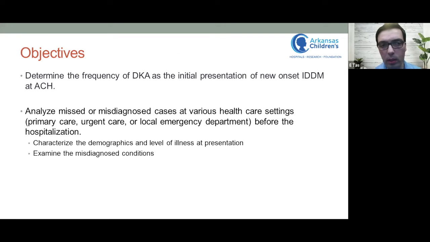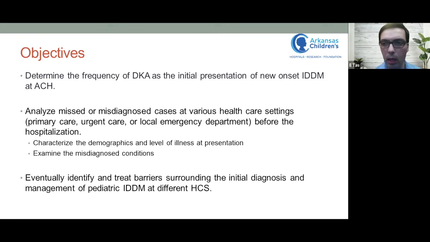So the objective of our study was to determine the frequency of DKA as the initial presentation of new onset diabetes, especially among those with delayed presentation, which we basically combined missed and misdiagnoses together as delayed, and then analyze the missed or misdiagnosed cases at various healthcare settings before the hospitalization. That includes the characterization of the demographics and level of illness at presentation, and examine the misdiagnosed conditions. And our eventual goal is to identify and treat barriers surrounding the initial diagnosis and management of pediatric insulin-dependent diabetes at different healthcare settings.